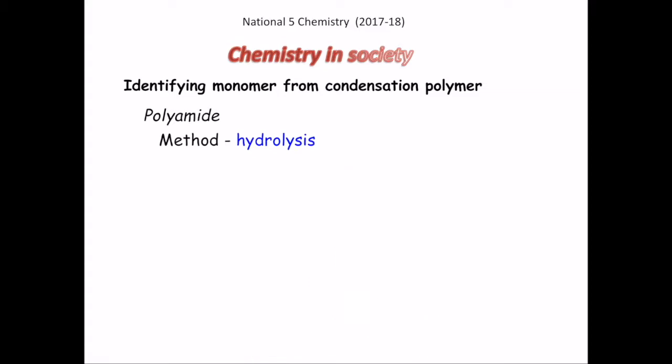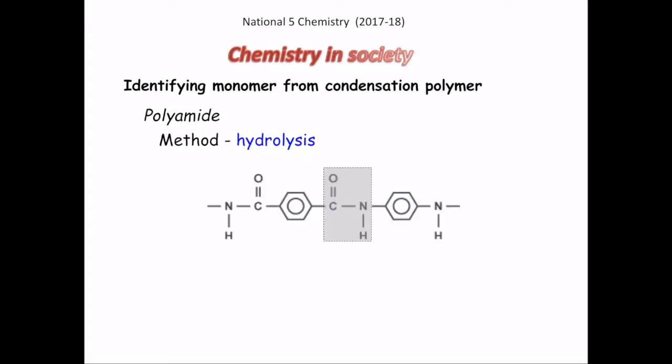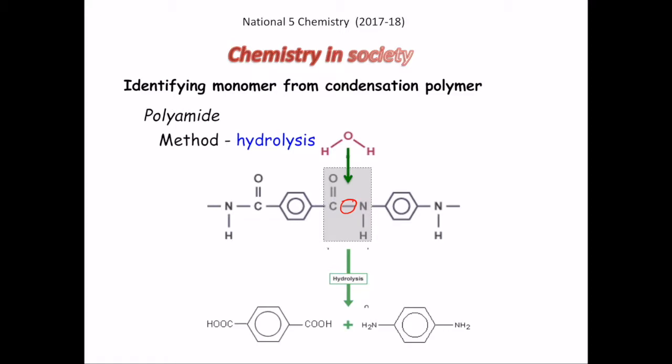Next would be polyamide. Again, the process would be hydrolysis. So you have this polyamide here, which has the peptide link as shown here. A water molecule is added to it, and this will hydrolyze it into diacid and diamine